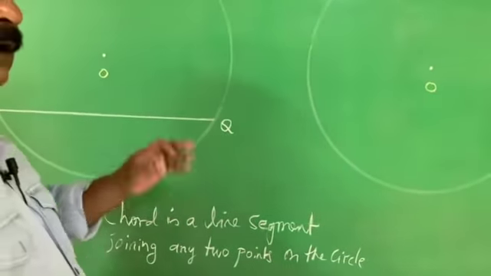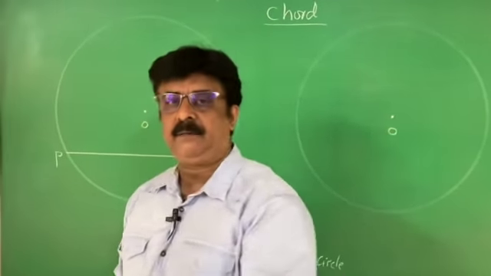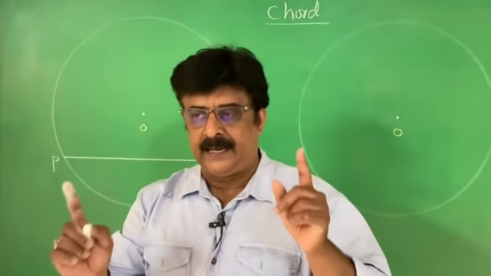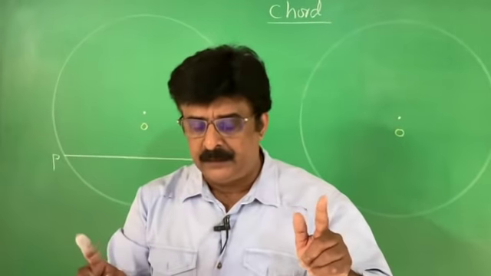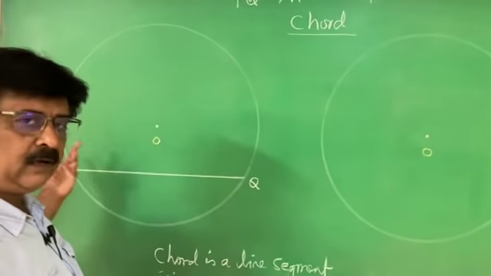What is a chord? Chord is a line segment. But always remember, radius is a line segment, diameter is a line segment, chord is a line segment. Chord is a line segment joining any two points on the circle. This is the chord. I can't extend the chord.